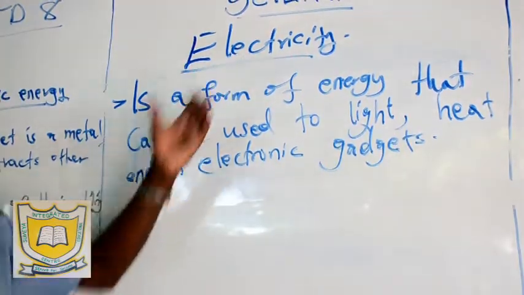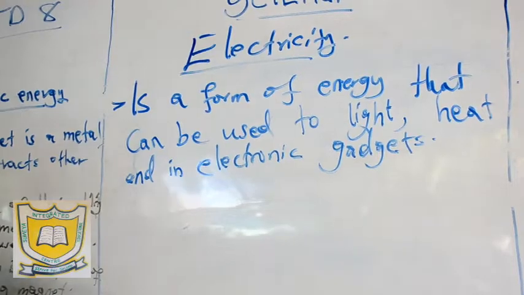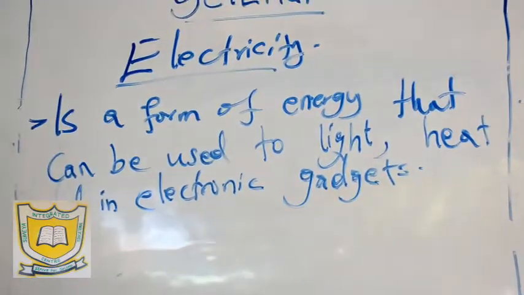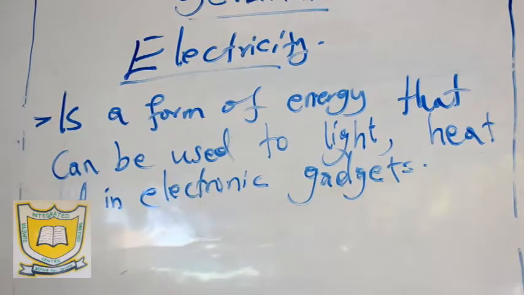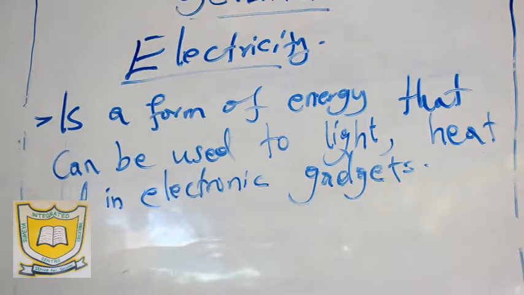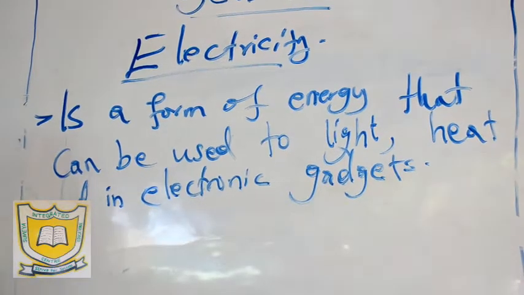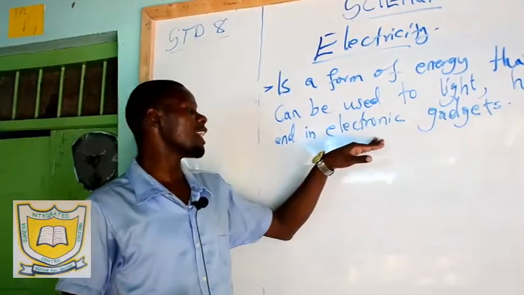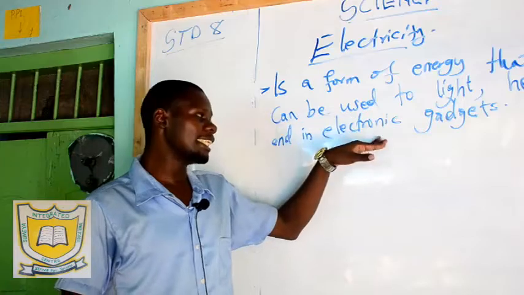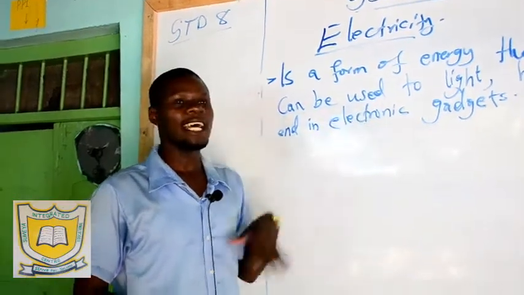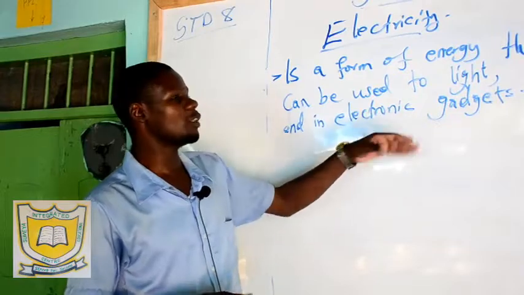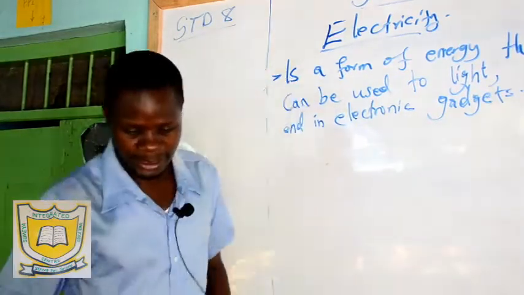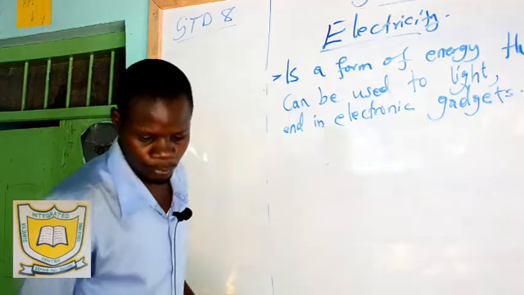Now, as we define electricity, this is the second time you are talking about electricity. You remember in your pre-candidate class, in your standard 7, you defined it. Now here, we say it causes light, it causes heat, and also is used in electronic gadgets. What are some of the electronic gadgets? Some of them are globes or bulbs. We have televisions, fridges, electric kettles, so many machines that can use electricity. Those are electronic gadgets.